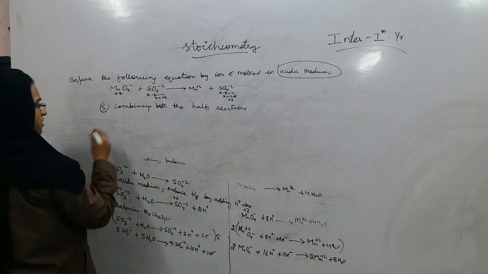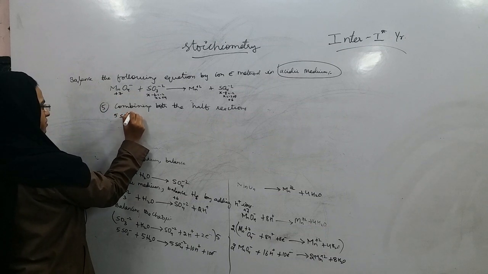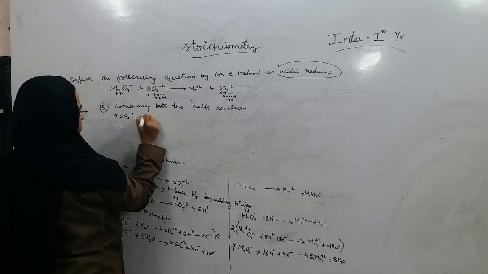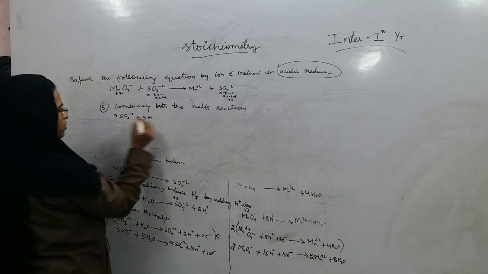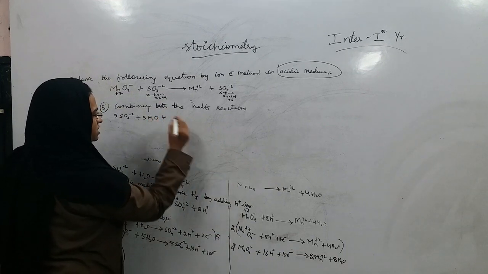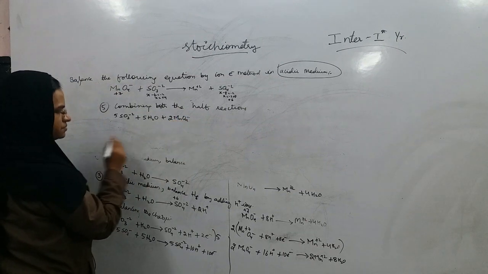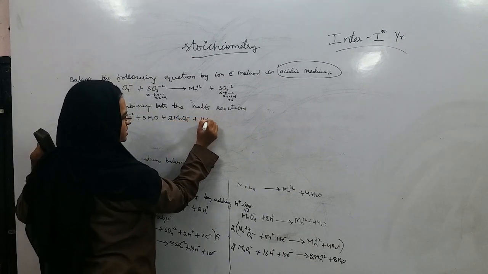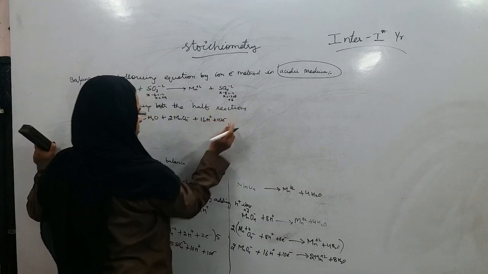What is it? 5SO3 minus 2 plus 5H2O plus, that coming to the other side, 2MnO4 minus plus 16H plus 10 electrons.